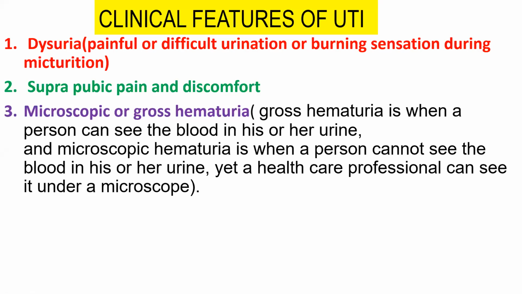That particular term is known as gross hematuria, which you can see with your naked eyes. That is why this term is gross. And the next term is microscopic hematuria, when a person cannot see the blood in his or her urine.